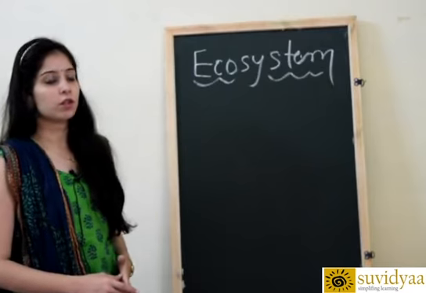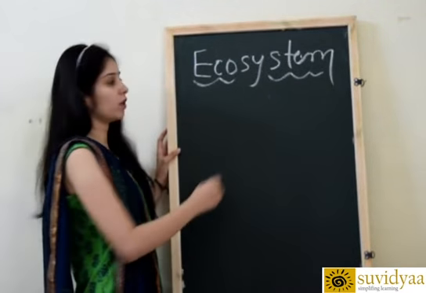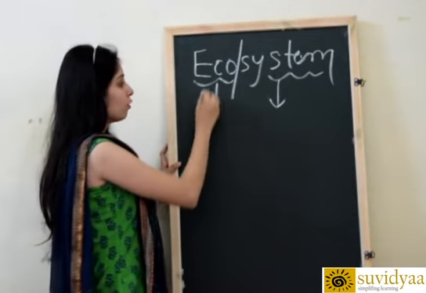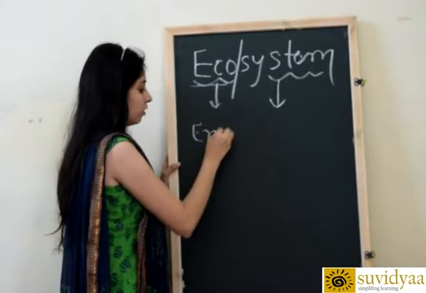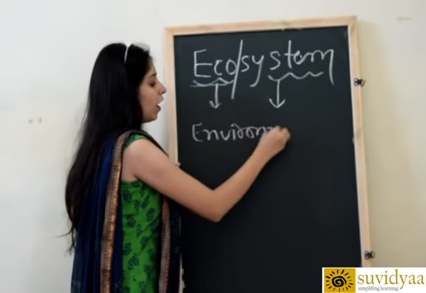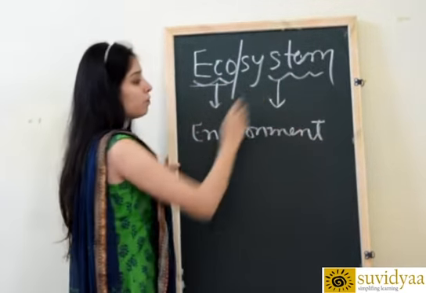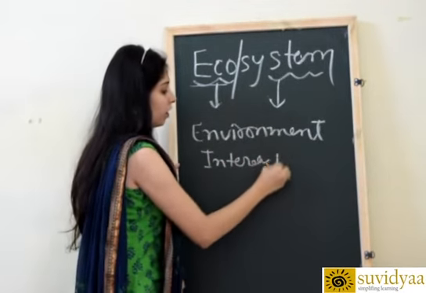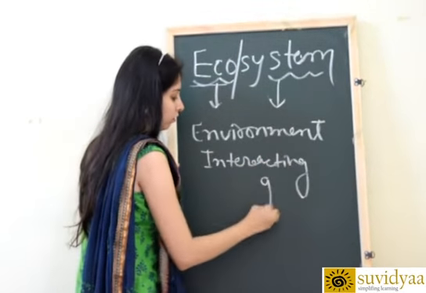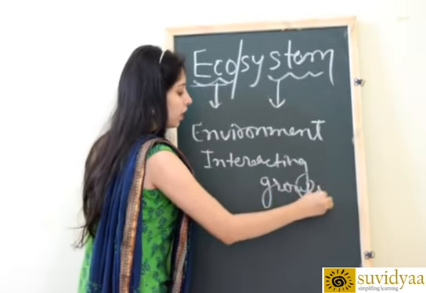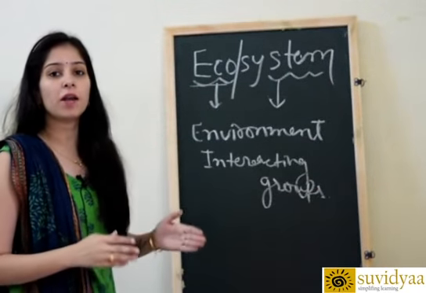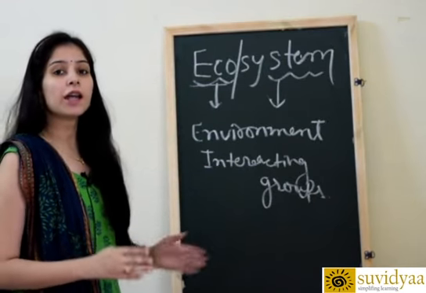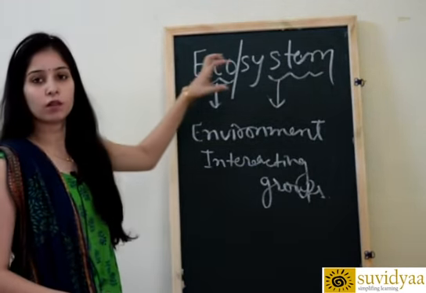When we talk about ecosystem, we see that it is divided into two words. First is called eco and second is called system. So eco is related to environment, and when we talk about system, it means interacting groups. So we can say that in our environment, many different kinds of living entities as well as non-living entities interact with each other, that is called an ecosystem.